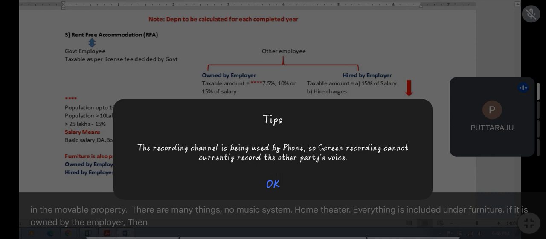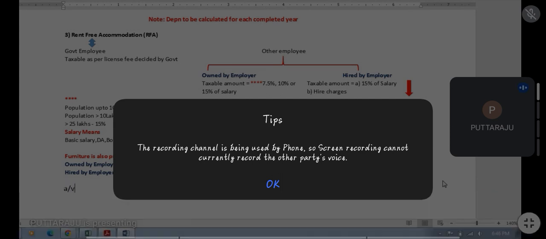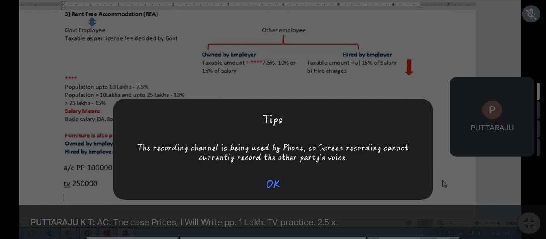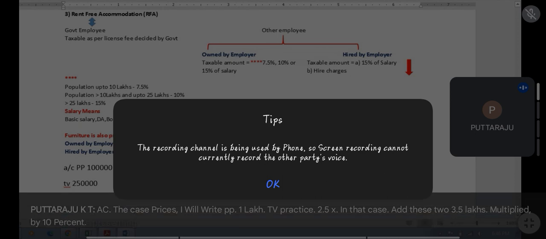Then 10% of cost of that furniture. Assume that he has given AC. Purchase price is, I will write PP, 1 lakh. TV, purchase price is 2.5 lakhs. In that case, add these two, 3.5 lakhs multiplied by 10%, 35,000 will be value of perquisite. Understood?